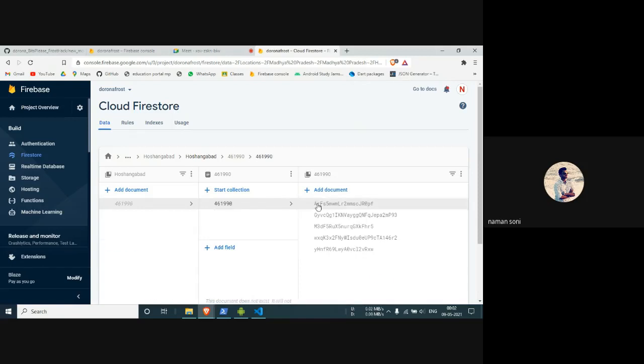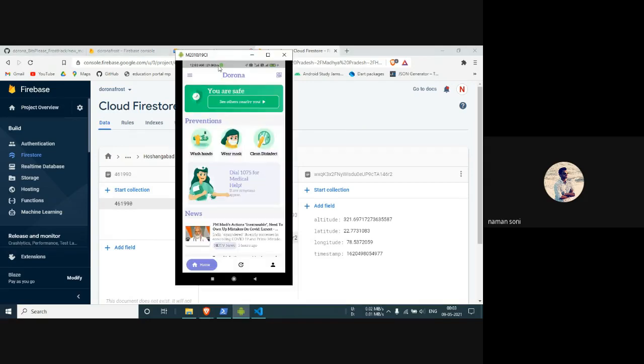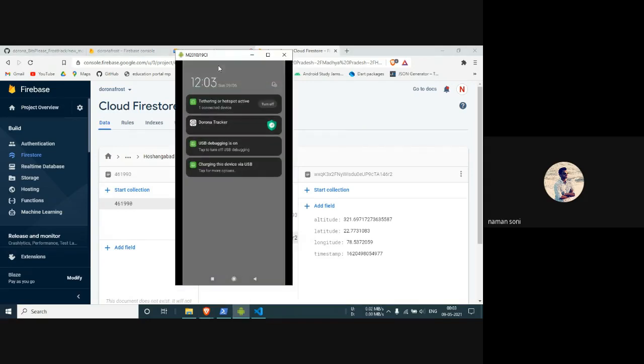All the users who are in the same pin code will be placed in the same collection. And the cloud function means, suppose that this location is updated, the cloud function will find all these users, and for a user who is COVID positive and within the radius of 20 meters, it will notify the user. The function will send a notification to the notification tray.